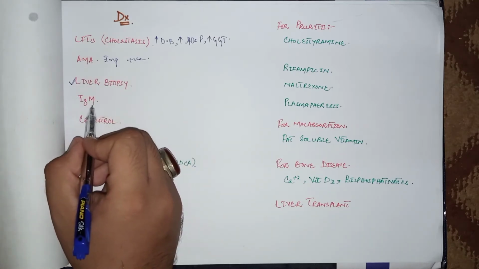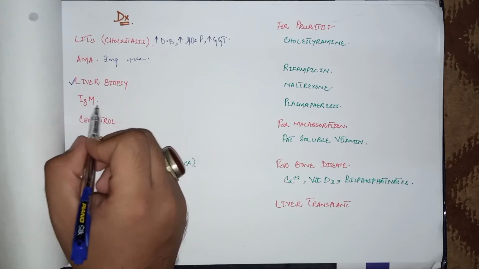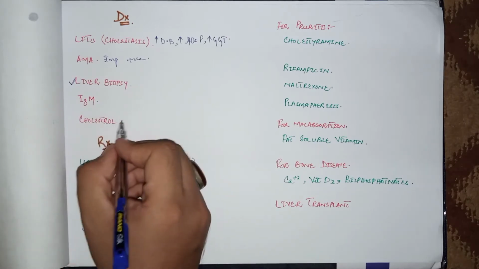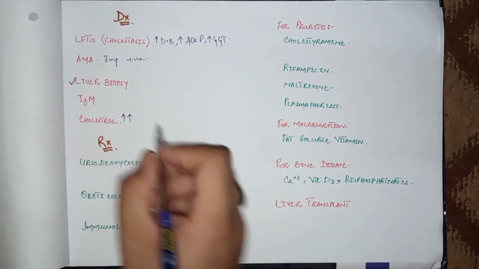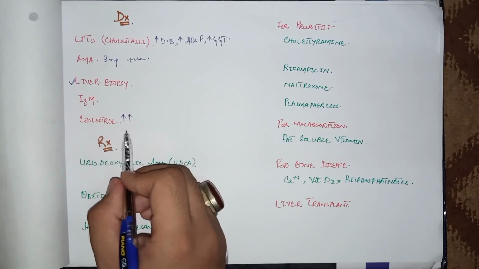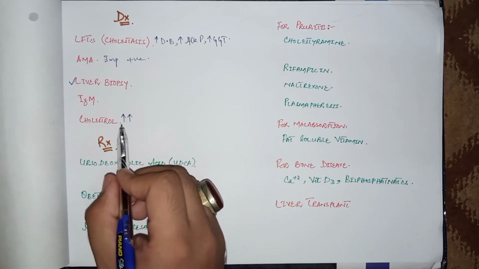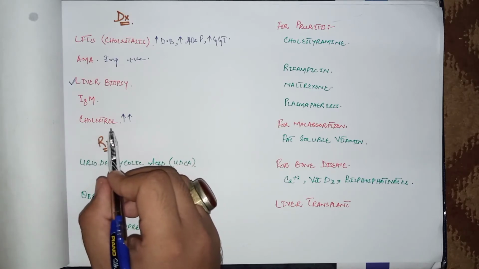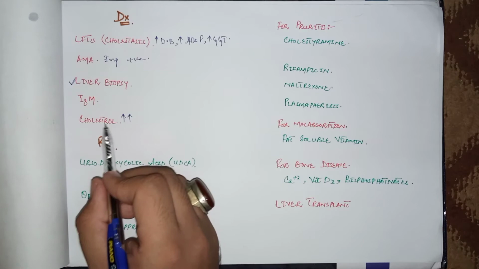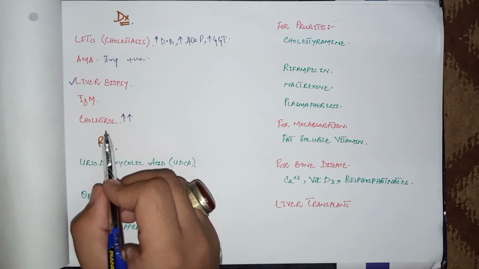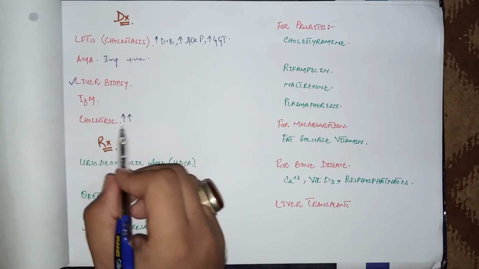Also, serum IgM levels are high, that is, these are also positive, and there is an increased level of cholesterol, as we have discussed. The increased level of cholesterol is because of under excretion. The degradation, or metabolism, of cholesterol occurs in the liver, so there is no degradation, which leads to an increased level of cholesterol in the body.